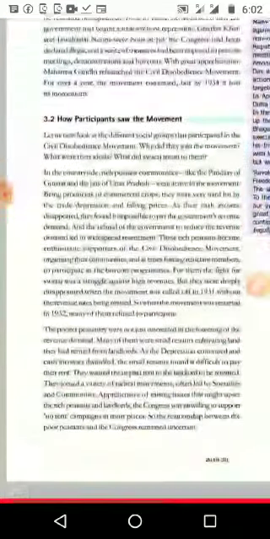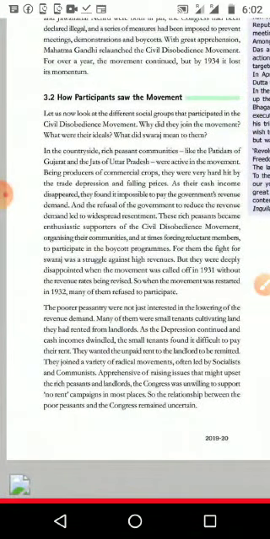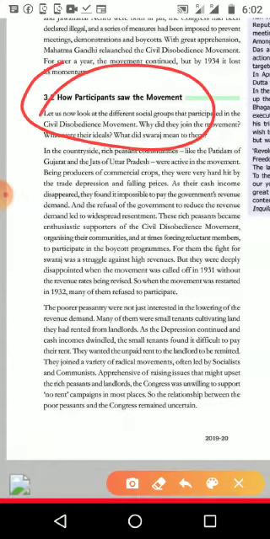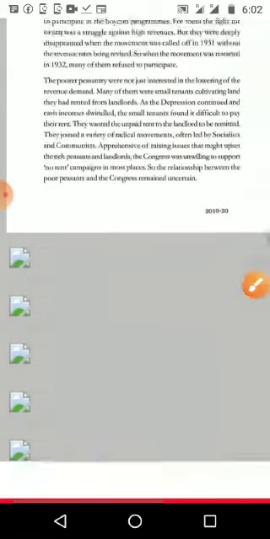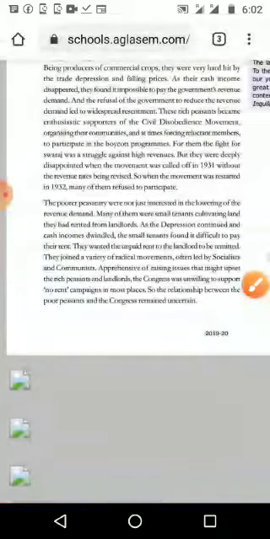Then, as in the non-cooperation movement, we will see how different groups of people reacted to the movement, like city people, village people and plantation people. Here also we can see people from different sides, the countryside people and peasants, and we will see one by one how they took it.